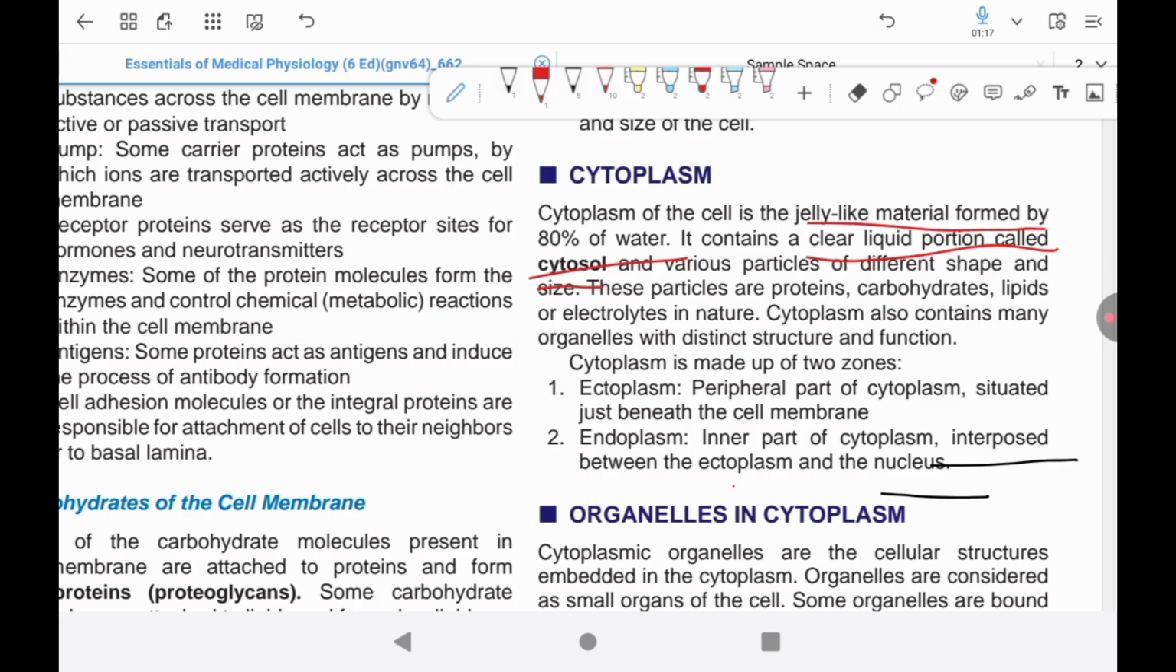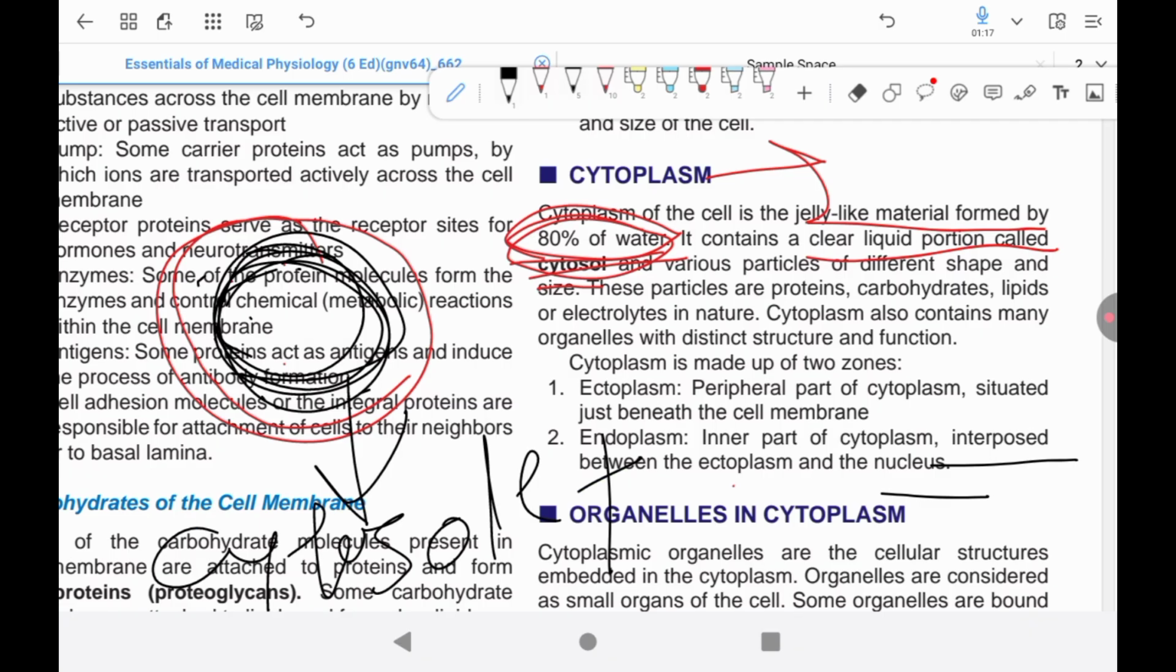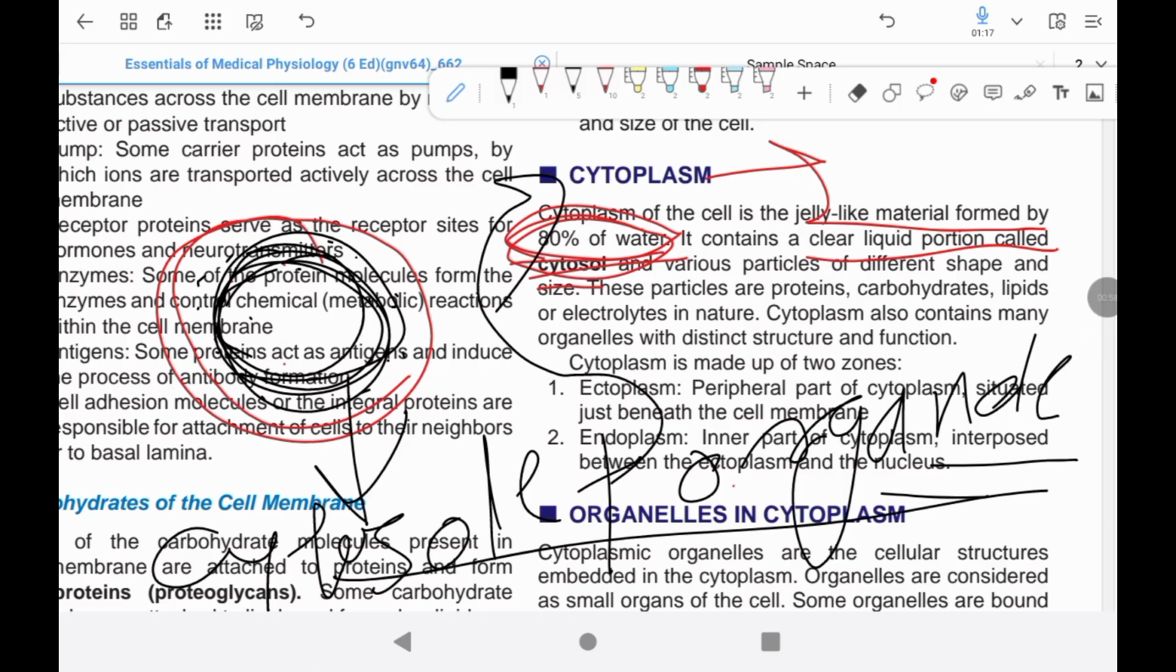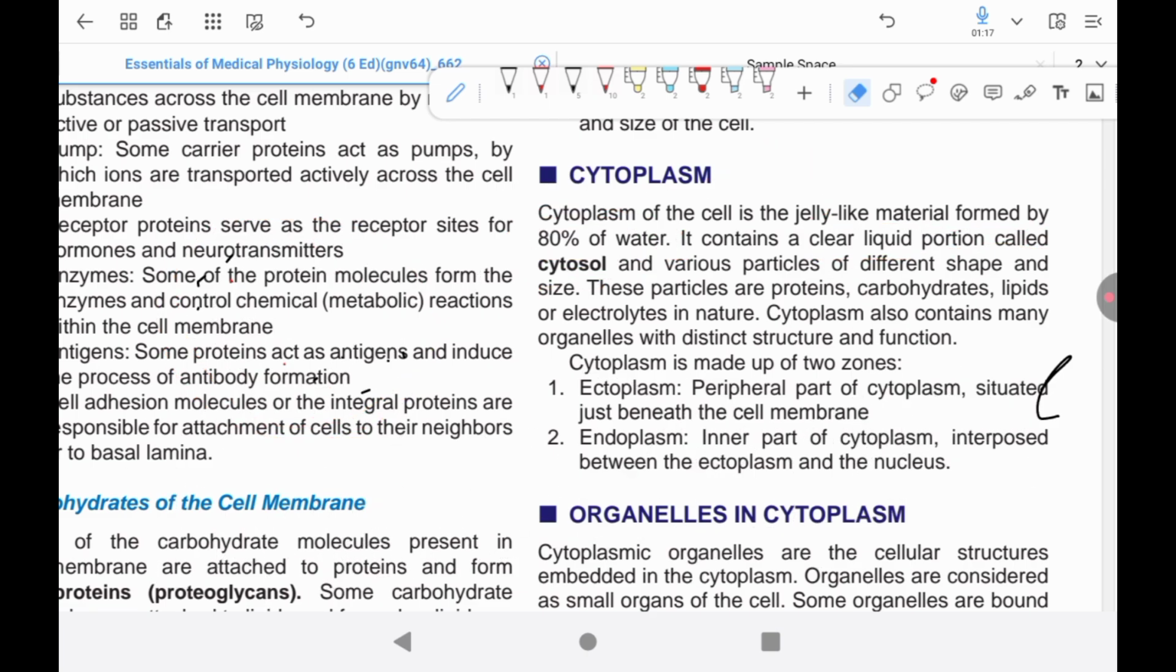Cytoplasm is a jelly-like material formed by 80% water. It contains the clear liquid portion called cytosol. So cytoplasm is basically the fluid inside the cell, which contains the fluid-like structure, that is cytosol, plus the organs of the cell, that is called organelles. Organelle plus cytosol is called cytoplasm. Cytosol is basically the liquid portion without organelles.